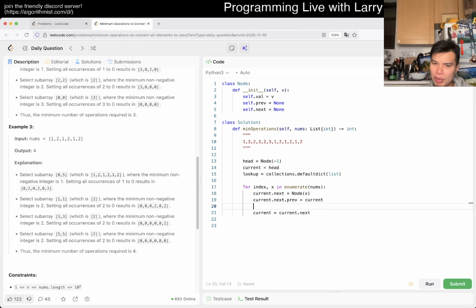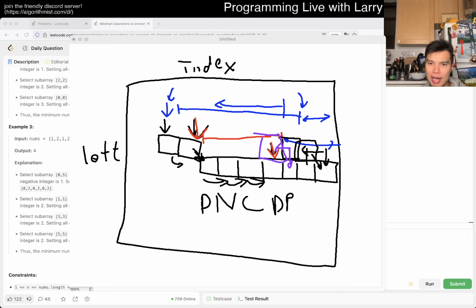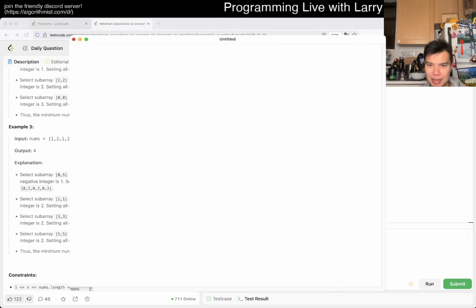We update, but we also want to do a lookup of x equal to current.next, because that's the node. I guess I didn't need index. And actually, before I write more code, let me visualize it for you. I wouldn't say I'm struggling, but I think I'm still grasping the idea of it. I am just trying to connect the pieces.